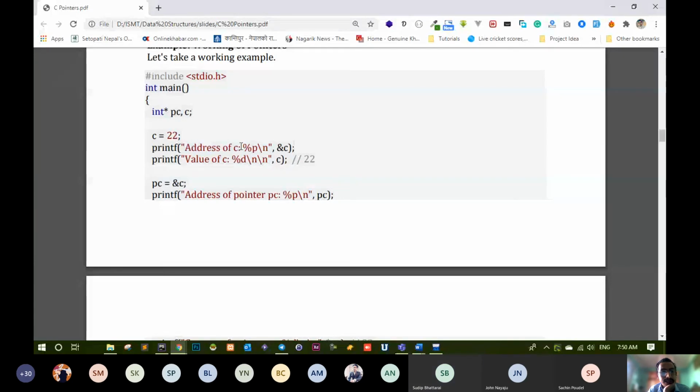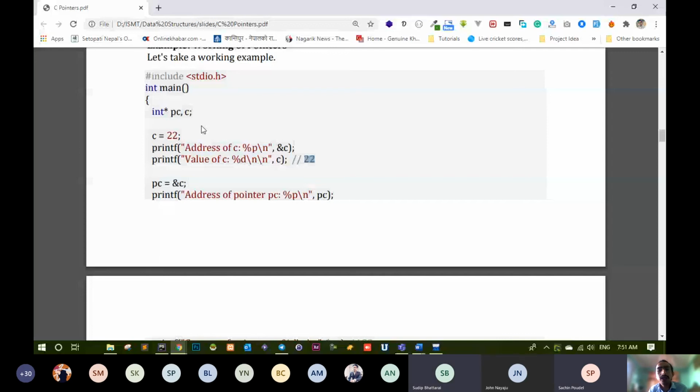Address of C, asterisk PC, or you can also do percentage d or percentage p, and you are doing ampersand C. What will be the output? It will give some address of that C. We don't know exactly what will be that, but it will give some address. Address दिन्छ C को. You understand this? होइन त? Yes, sir. So if you want to print C, then it will give 22, because value of C is 22.